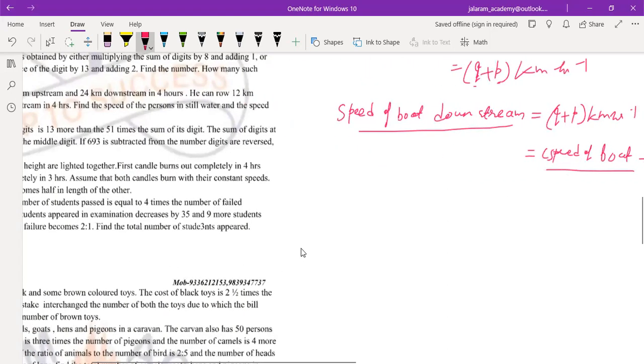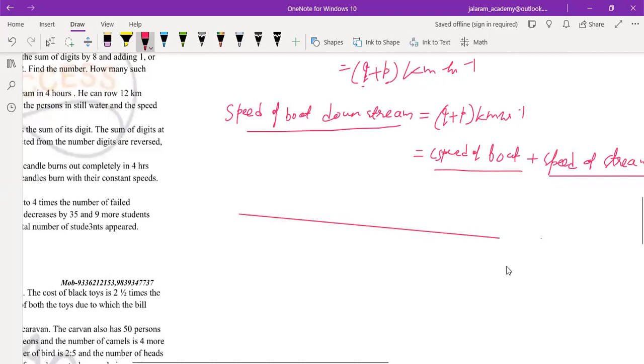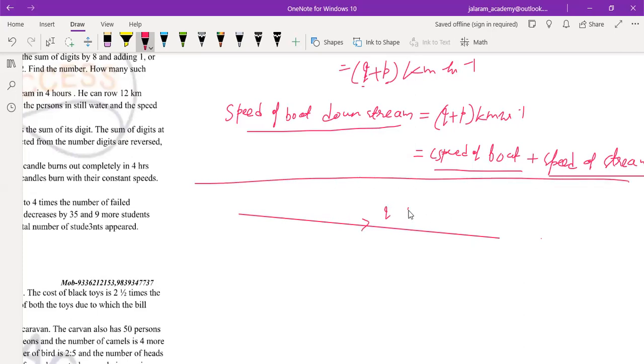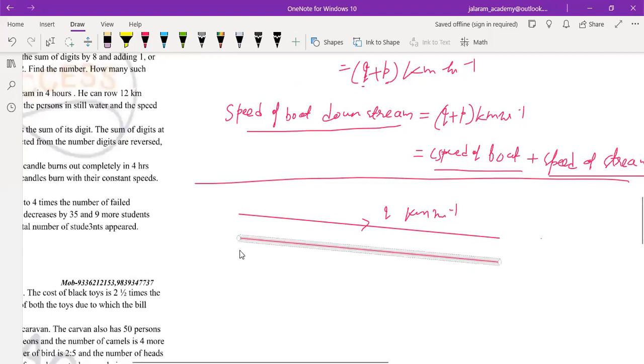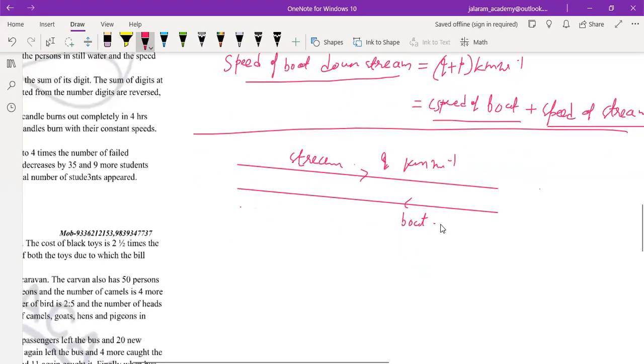Again, if the boat is traveling against the stream, the stream is traveling with the speed we have assumed, q kilometer per hour, and the boat is traveling against this stream. So this is called upstream. This is the boat and this is the stream. The stream is traveling with the speed of q kilometer per hour and the boat is traveling with the speed of p kilometer per hour.